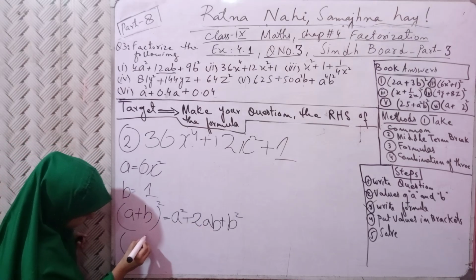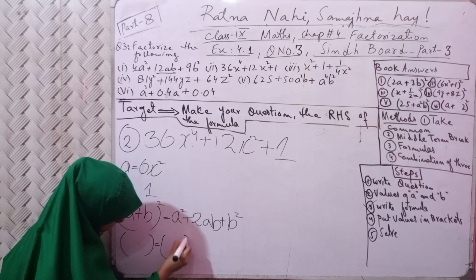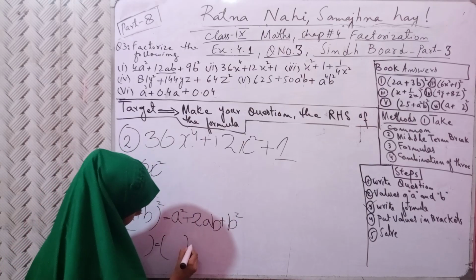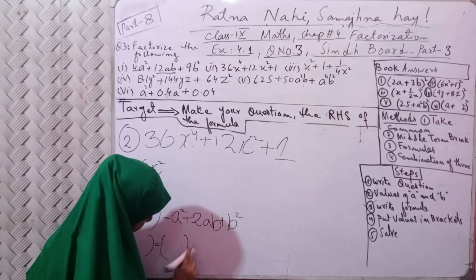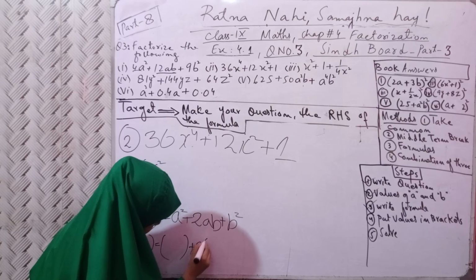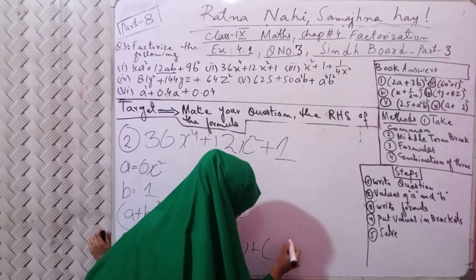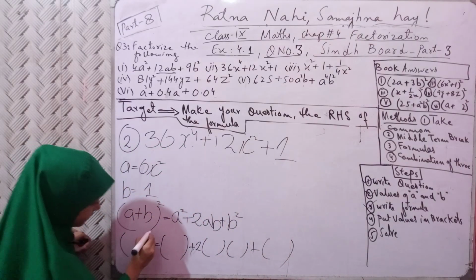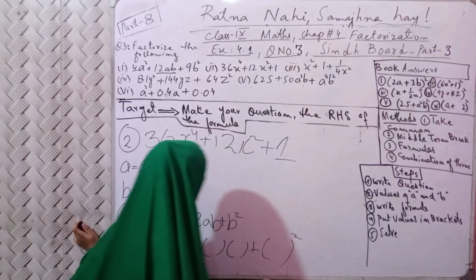First of all, this is equal to, make a bracket, plus sign, plus 2, make a bracket, plus make a bracket. Done. This and this.